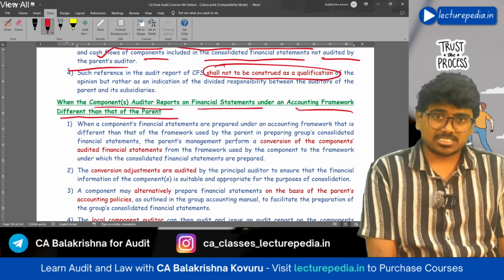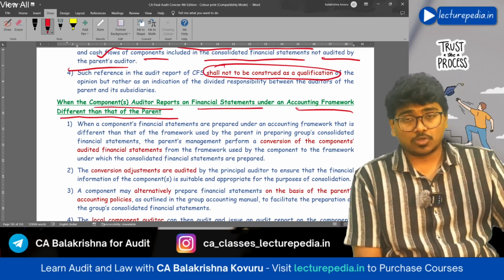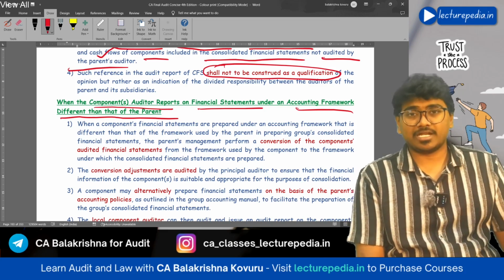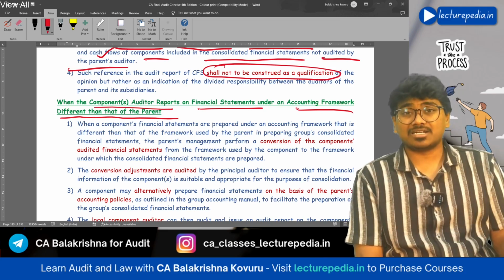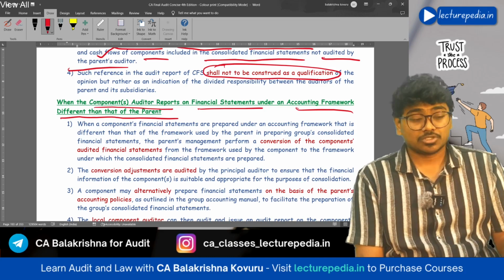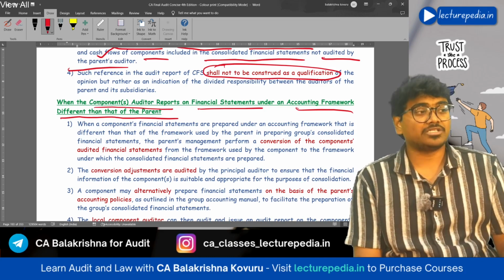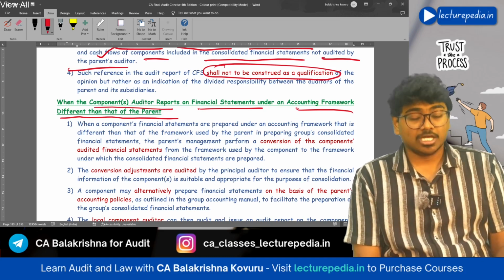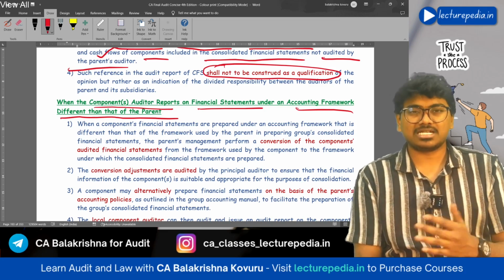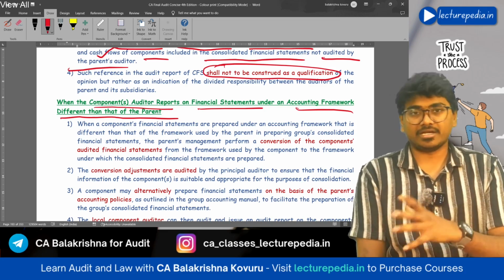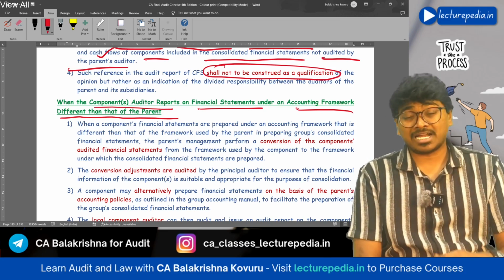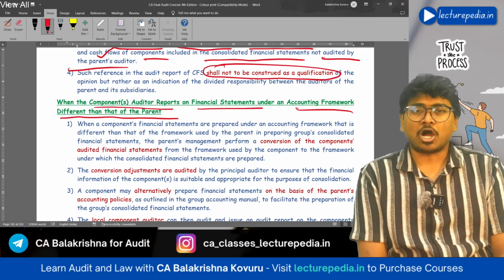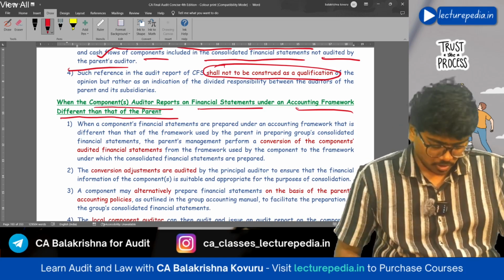In this situation, the management of the parent entity has to convert, GAAP conversion I have told you. So they have to convert the financial statements of a component into the accounting framework being followed by the parent entity, and those conversion adjustments will be audited by the principal auditor.